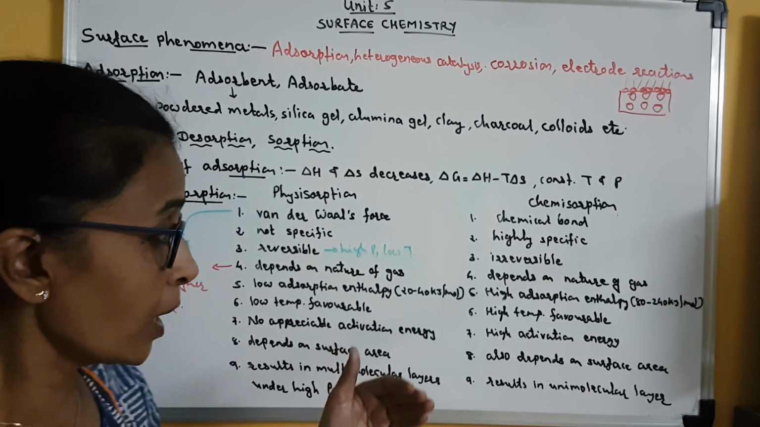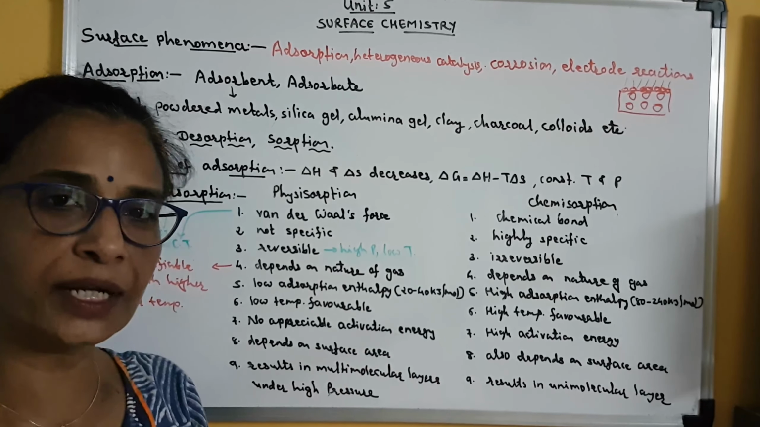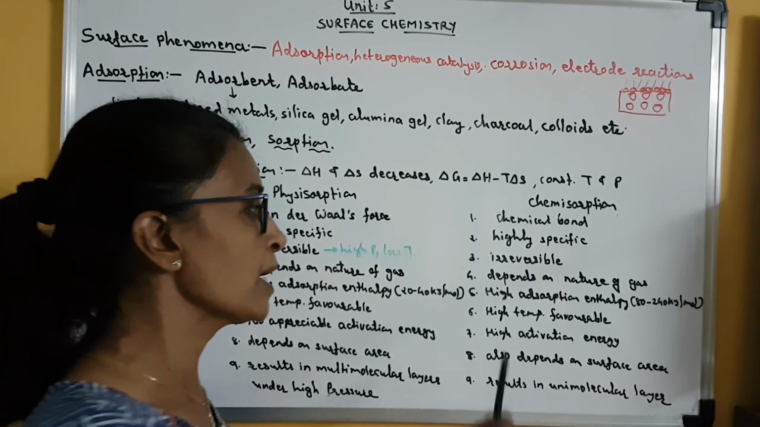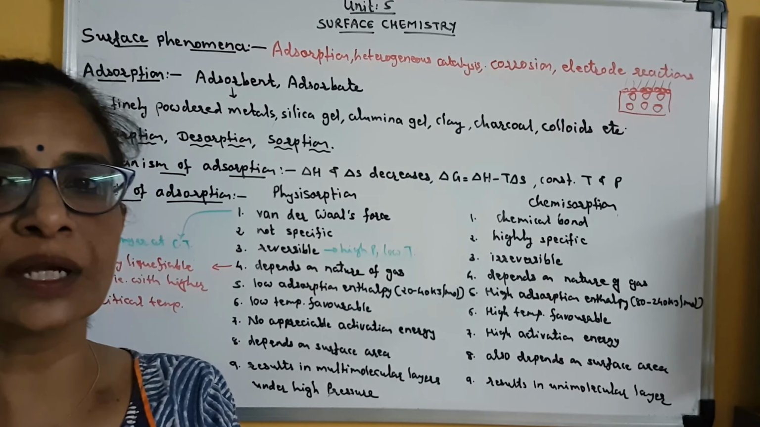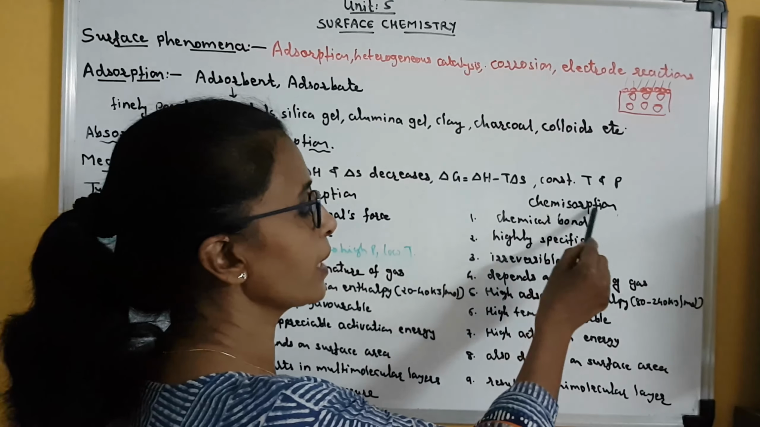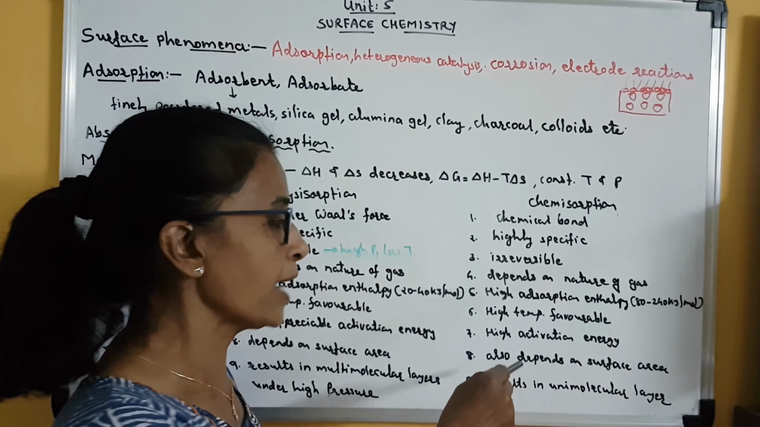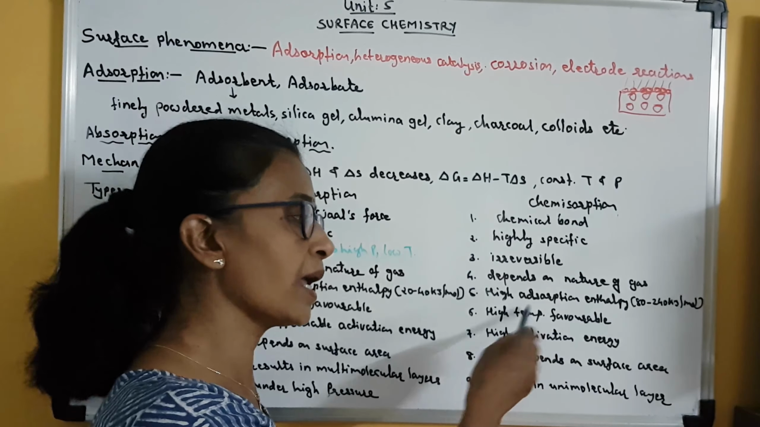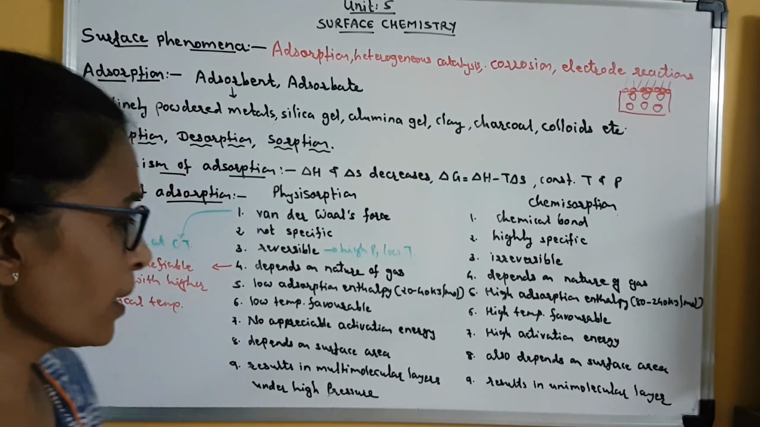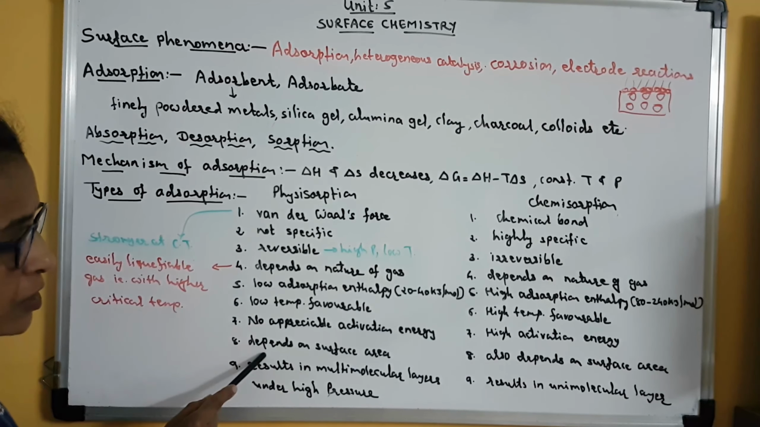Clear? So more activation energy is required, and we have studied in the chapter of chemical kinetics that with an increase in temperature, activation energy can be decreased. So for chemical adsorption, higher activation energy is essential, and so if we want to lower this activation energy, then higher temperature is favorable. Clear? Okay. Then physical adsorption depends on surface area.